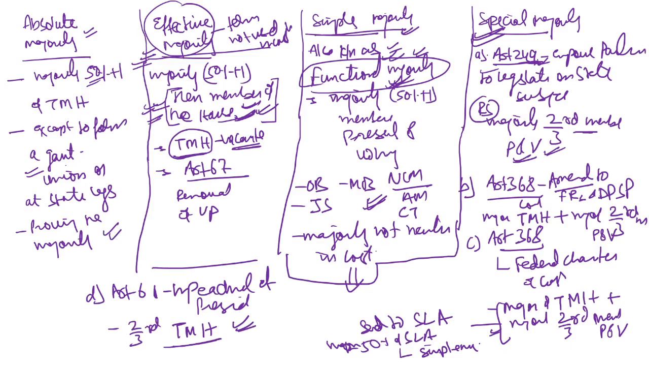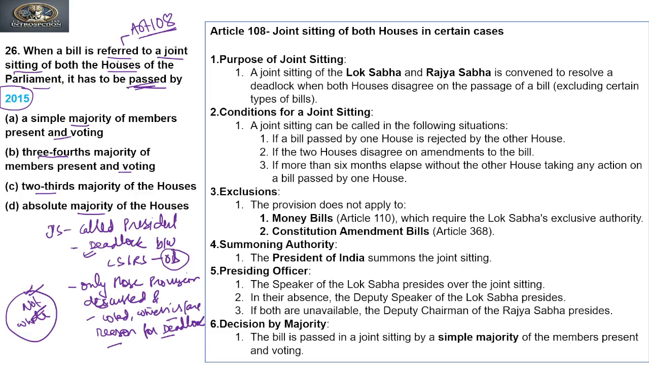Clear? So now if we move to the question. The question says that when a bill is referred to a joint sitting of both houses of Parliament, it has to pass through. So it has been passed through the simple majority because it is a functional majority, right? So simple majority. The second cannot be answered because it talks about the 3/4 majority, and the 3/4 majority has not been used anywhere in the Constitution for any mechanism. Third cannot be answered because they say 2/3 majority of the House. It is a special majority, and it has to be passed through the simple majority.